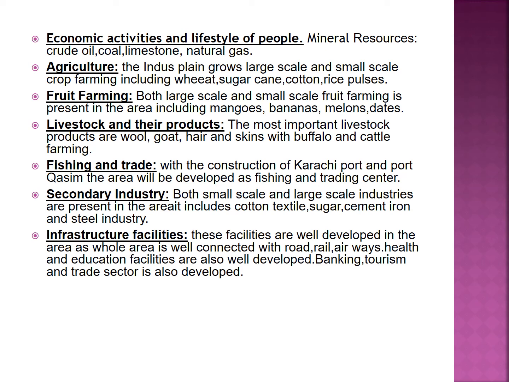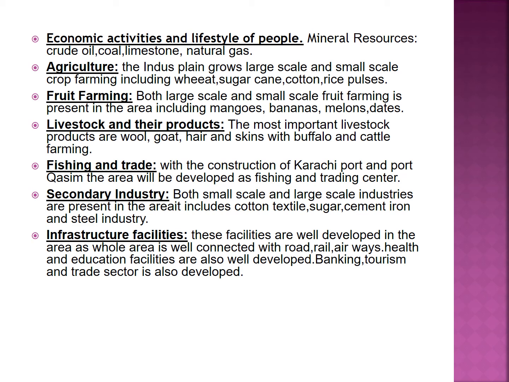Livestock and their products. The most important livestock products are wool, goat hair and skins, with buffalo, cattle and sheep farming, and this livestock farming is done on both small scale and large scale or commercial basis in the area. Fishing and trade: with the construction of Karachi Port and Port Qasim, the area is developed as a fishing and trading center, and it is also earning revenue for the country.